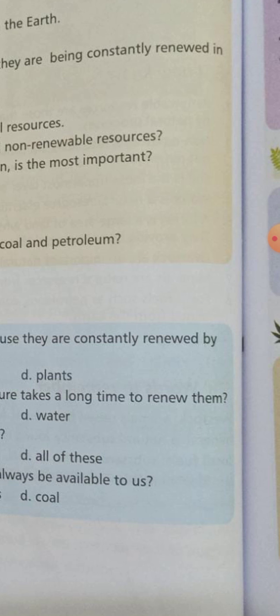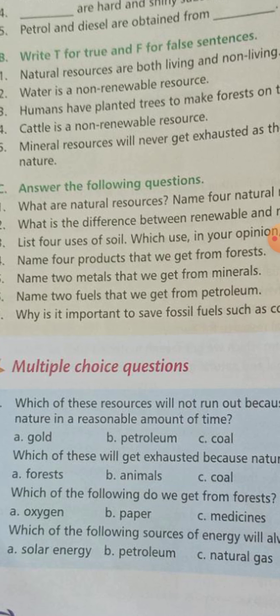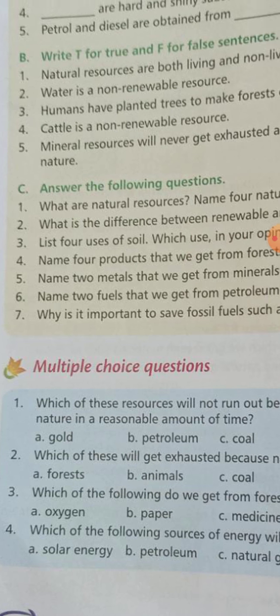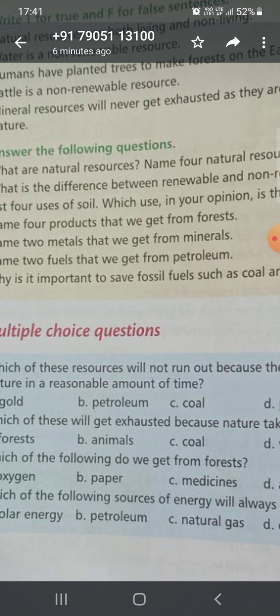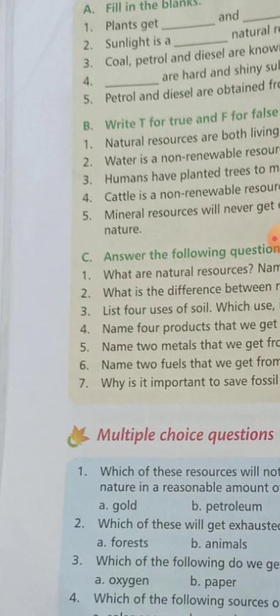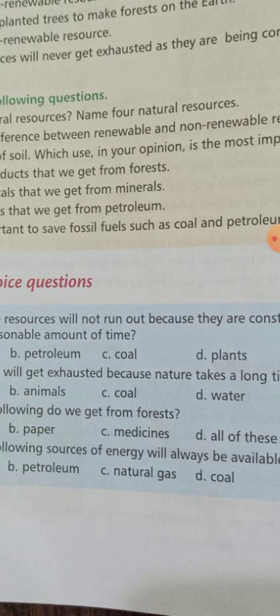Now the next question. Name 4 products that we get from the forest. The 4 products are wood, medicine, paper, oxygen, rubber. Next, name 2 metals and 2 other substances that we get from minerals. The 2 metals are iron and copper, and the 2 other substances are mica and diamond.